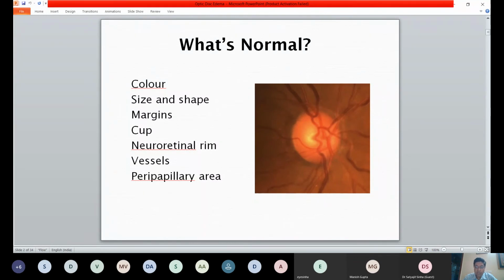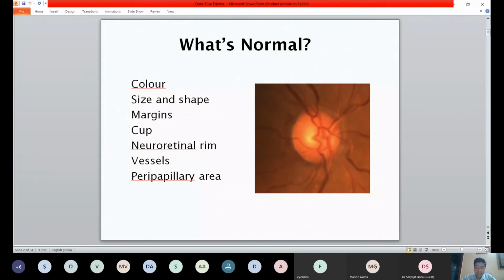So in a large disc, a normal cup would be 0.6, 0.7, maybe even 0.7, 0.8, and in a small disc, a cup of 0.1 itself would be a normal cupping. So if it is a 0.3 on a small disc, you know that there is a predisposition or a possibility of glaucoma. Then of course the margins; we talk a lot about margins.